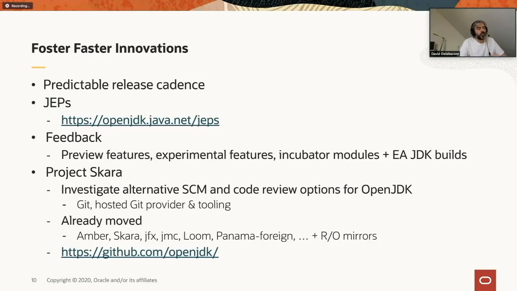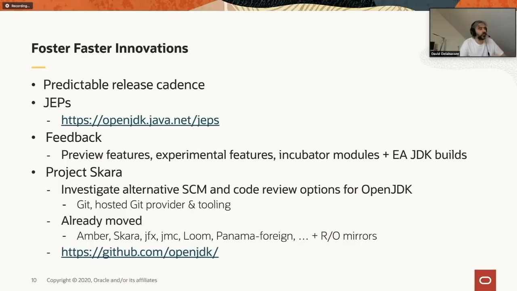Next to that, we have also put in place multiple feedback mechanisms that we use to get feedback on non-final features. Whenever we put something into the platform, as soon as it's final, it is there forever. It becomes permanent. So we'd better get it right before we turn something into a permanent feature within the platform. For that, we have multiple mechanisms to give developers non-final features. We encourage developers to use those features, and based on the feedback, we can still make adjustments before we make them permanent.